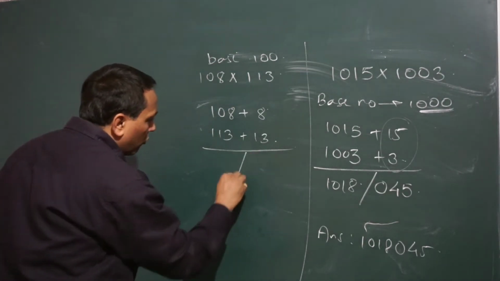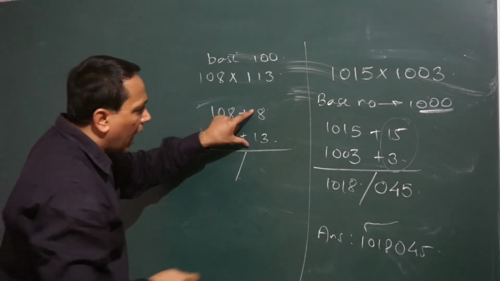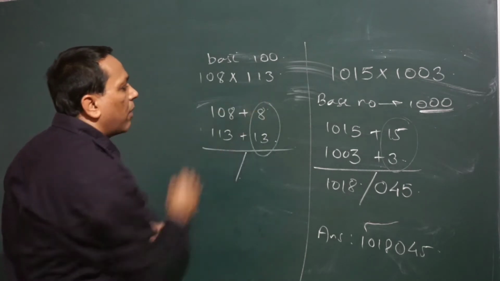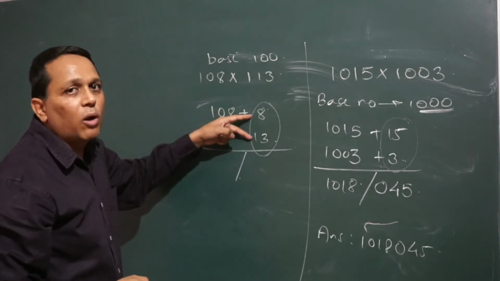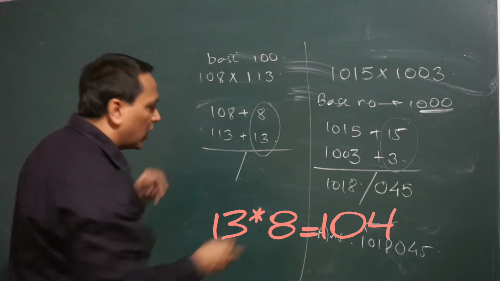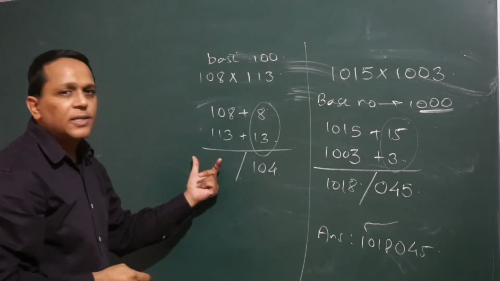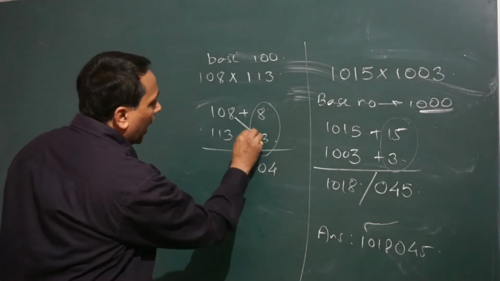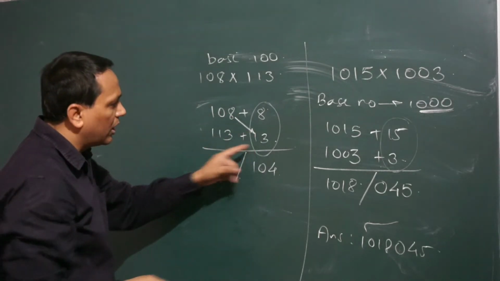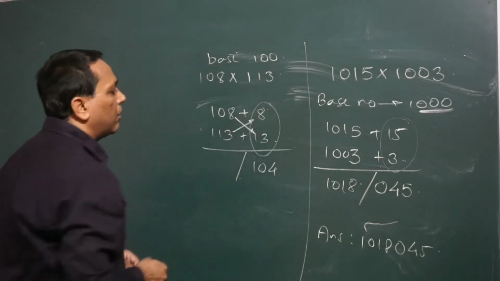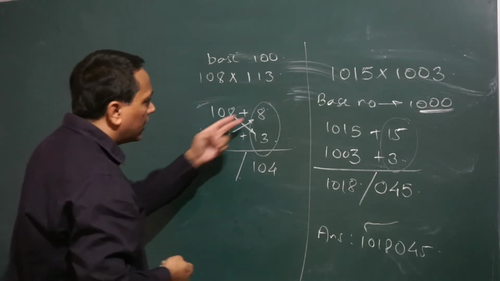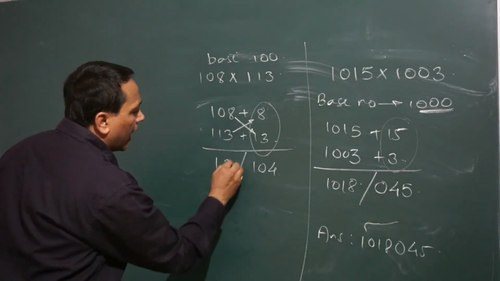Now what do we do for our answer? In the RHS part, right hand side part, we multiply these numbers. What is 13 8s? 13 8s is 104. And in the left hand side part, we either add 108 plus 13 or 113 plus 8. So 113 plus 8 is 121.